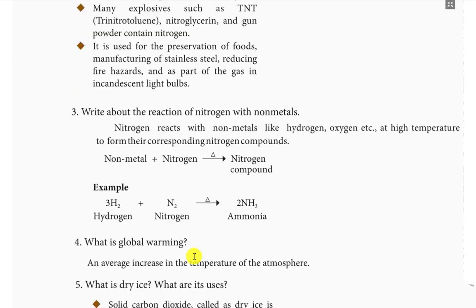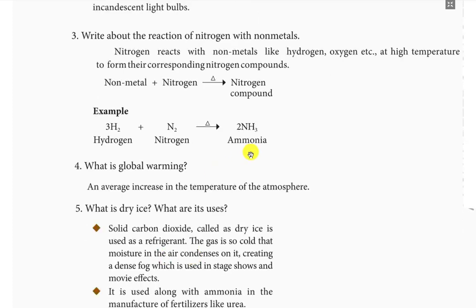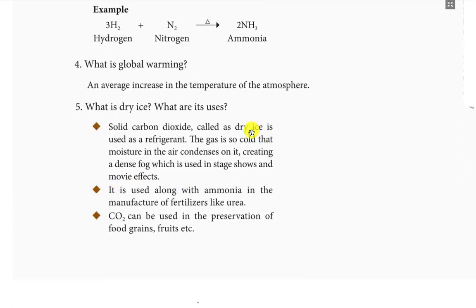Write about the reaction of nitrogen with nonmetals. Nitrogen reacts with nonmetals like hydrogen, oxygen, etc. at high temperature to form their corresponding nitrogen compounds. That is, a nonmetal with nitrogen on heating gives a nitrogen compound. For example, hydrogen plus nitrogen gives ammonia. What is global warming? An average increase in the temperature of the atmosphere is called global warming.